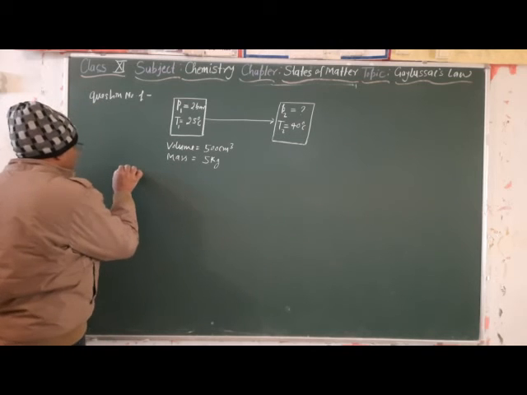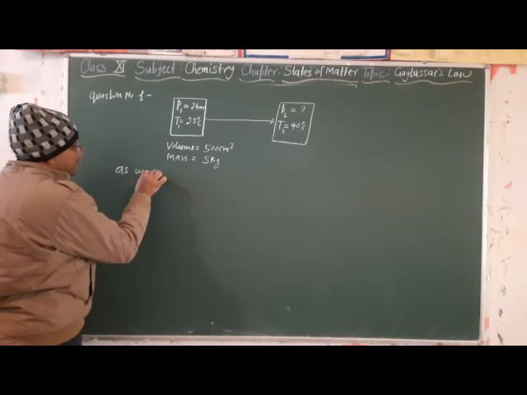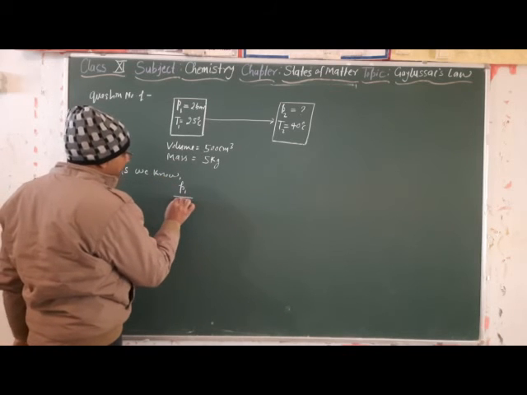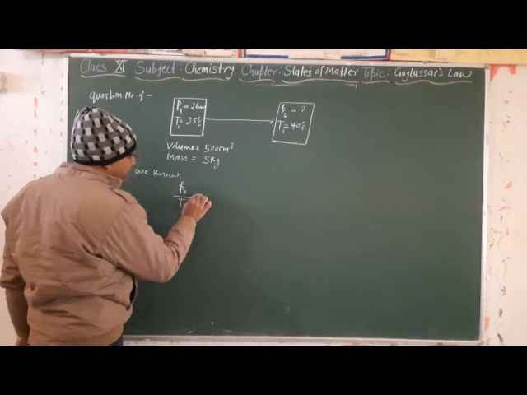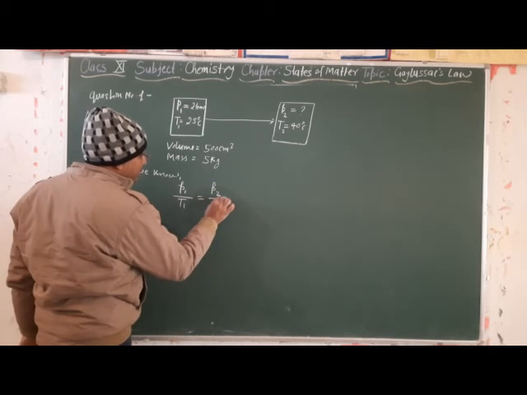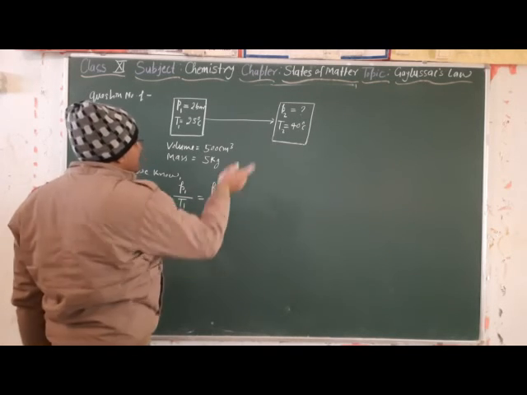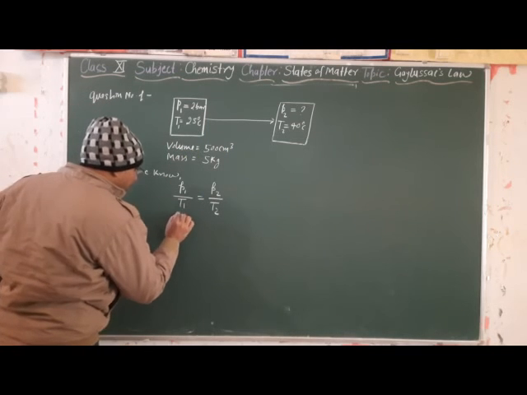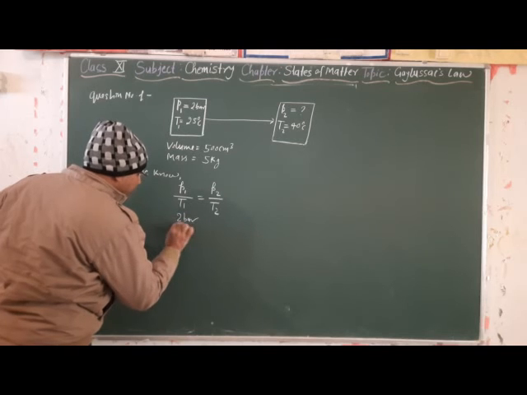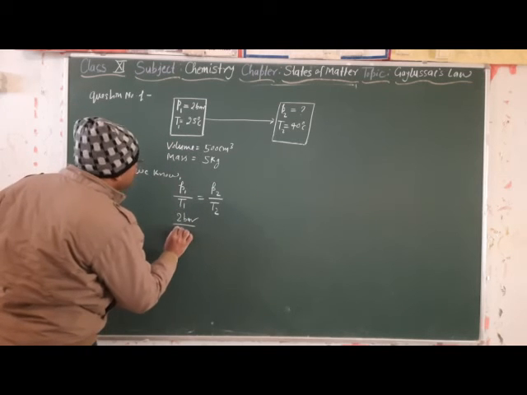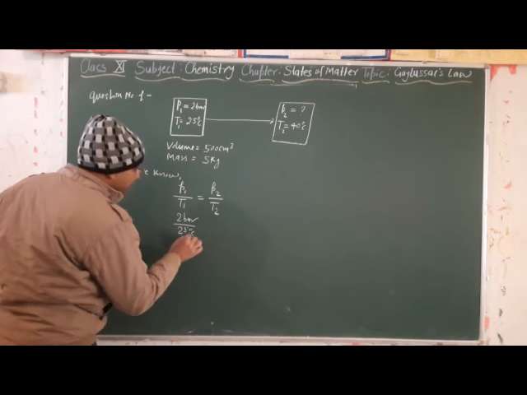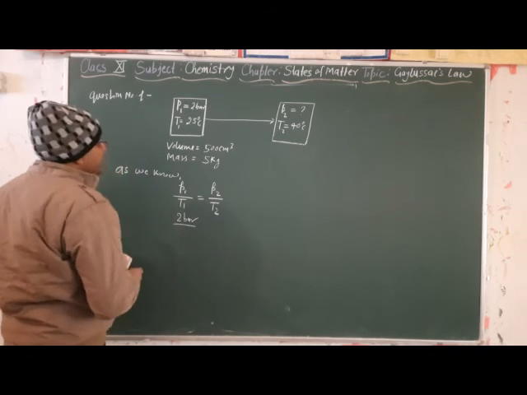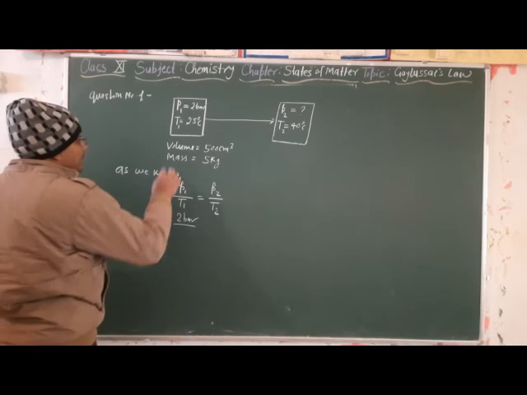Now, as we know, P1 upon T1 is equal to P2 upon T2. Put in the values. P1 is 2 bar, divided by T1. 25 degrees Celsius, no, here we will take the temperature in Kelvin.